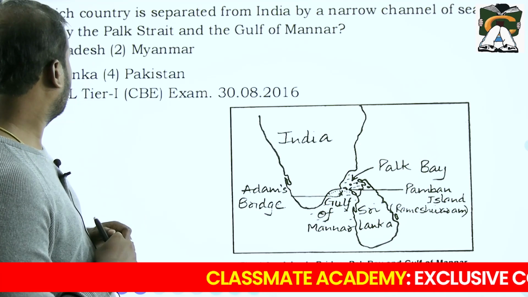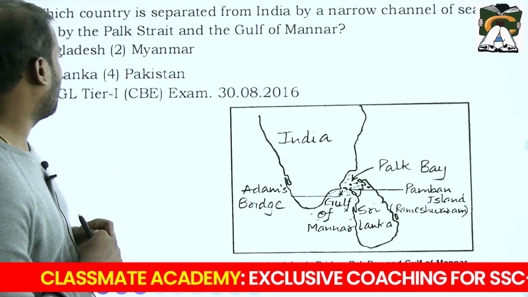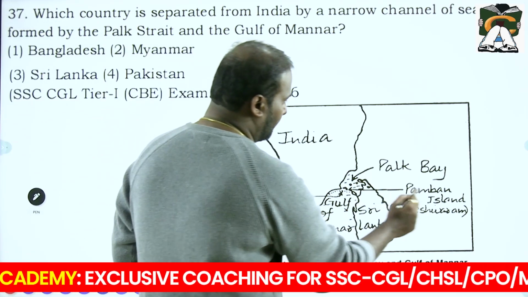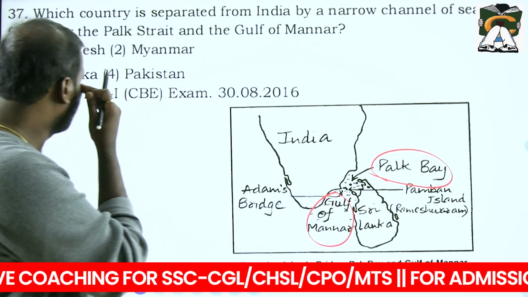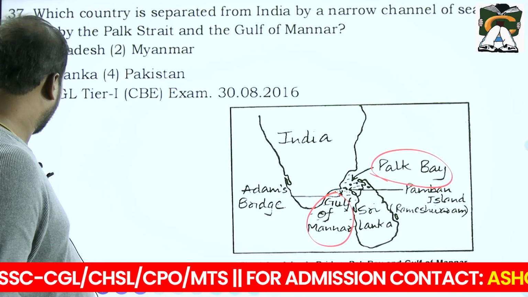Next one: which country is separated from India by the narrow channel of sea formed by the Palk Strait and Gulf of Mannar? In this image you can see the Palk Bay, Palk Strait, and the Gulf of Mannar, which are present between India and Sri Lanka. So your answer is Sri Lanka.